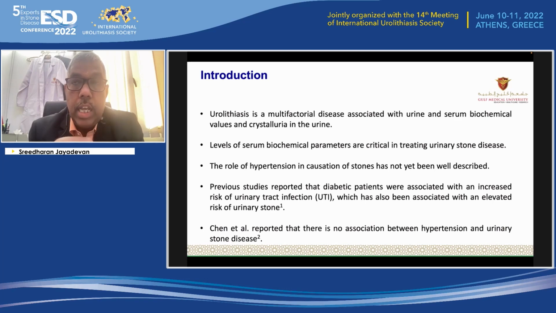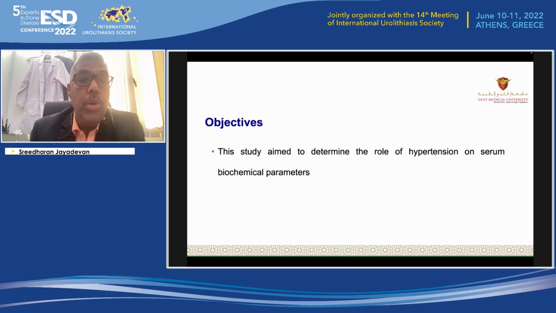Now, around the world, diabetes prevalence is increasing, and diabetes and hypertension are also associated. So, as diabetes increases, the chance of hypertension also increases, and then the chance of urinary stone disease may also increase. So, this study aimed to find how the serum biochemical parameters vary with respect to different levels of hypertension.